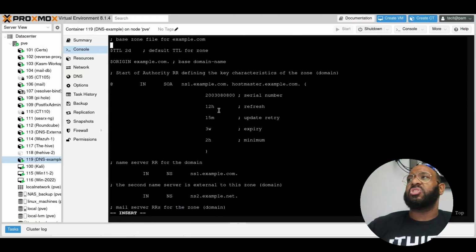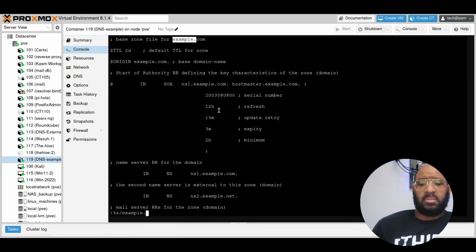The only thing I'm going to do now is I'm going to change the example. Now, I use shortcuts as much as I can in VI or Vim. So for here, we're just going to do :%s, and I'm going to type out example, making sure it is a period, so / the special character.